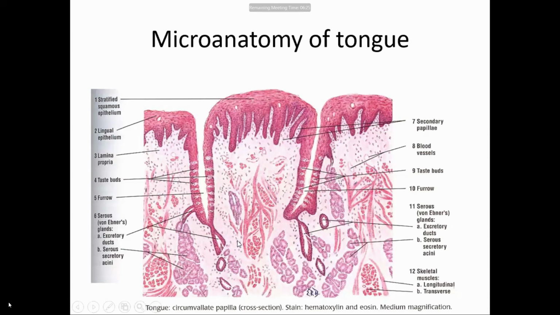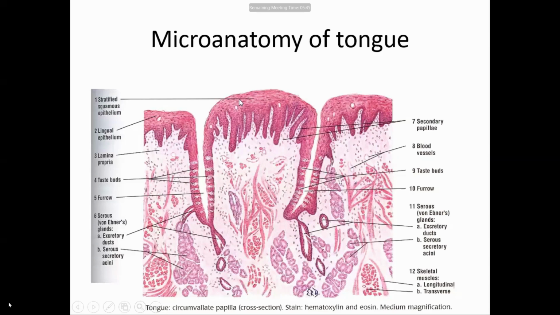The undersurface of the tongue is lined by non-keratinized stratified squamous epithelium, whereas the dorsum of the tongue is lined by stratified squamous epithelium. These papillae are lined by keratinized stratified squamous epithelium because of wear and tear. So in the tongue, there is the presence of a sulcus, or furrows.